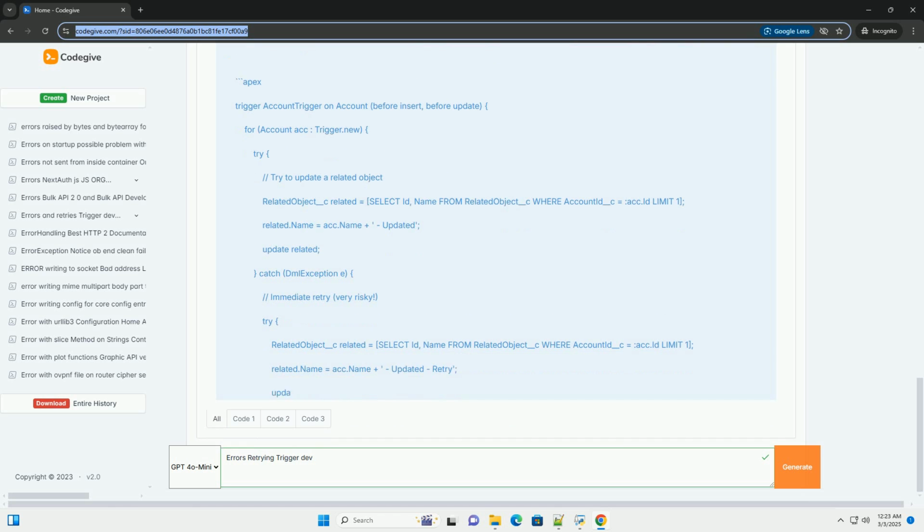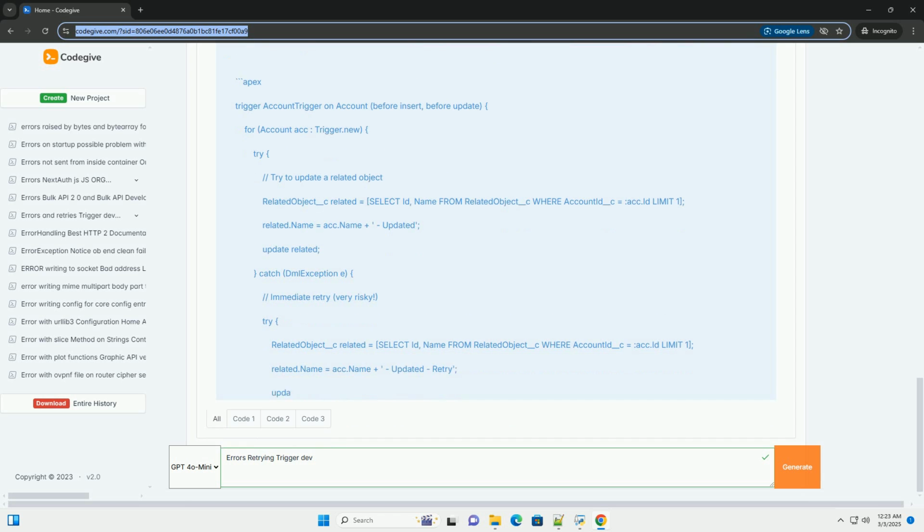Monitor and log errors. Implement a robust error logging mechanism to track and analyze errors. Use custom objects, platform events, or external logging services to capture error information. Monitor your logs regularly to identify and address recurring issues. Test thoroughly. Write unit tests to ensure that your error handling and retry logic works as expected. Test different error scenarios to verify that your code handles them correctly.